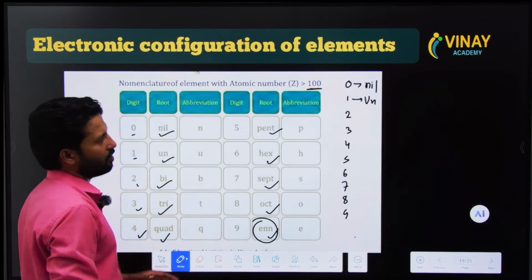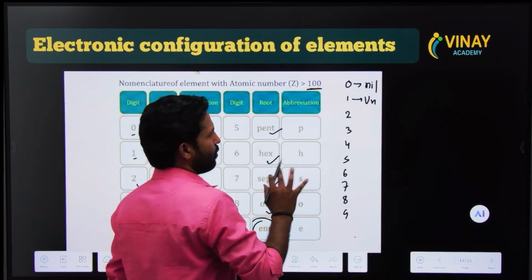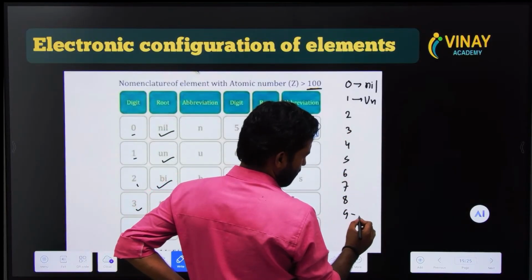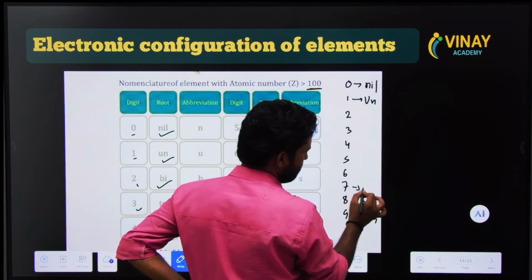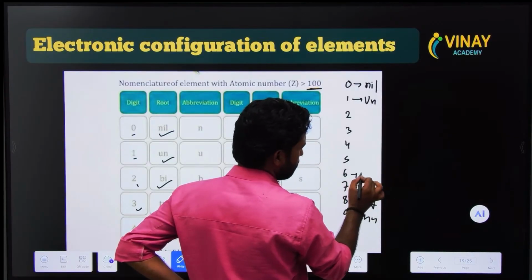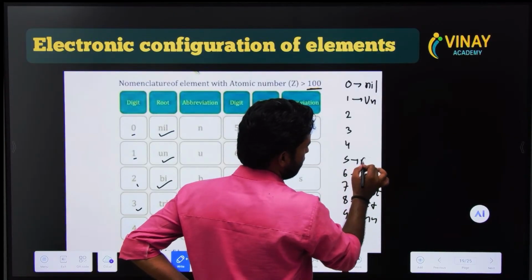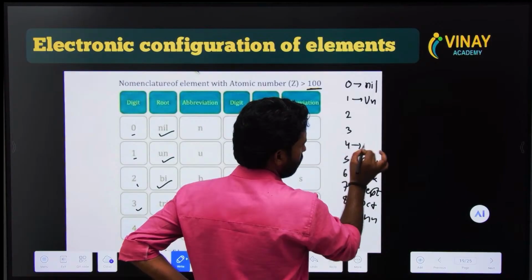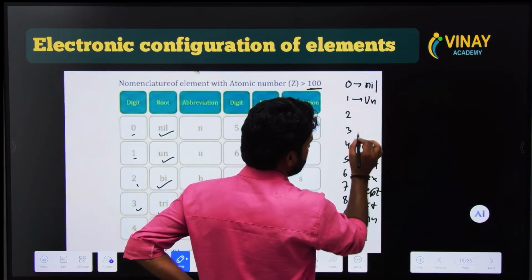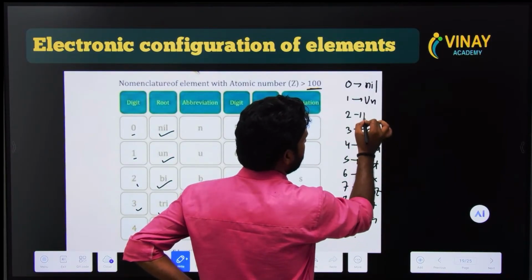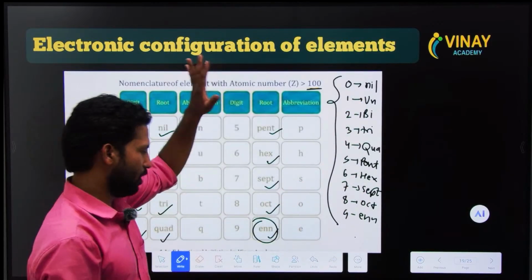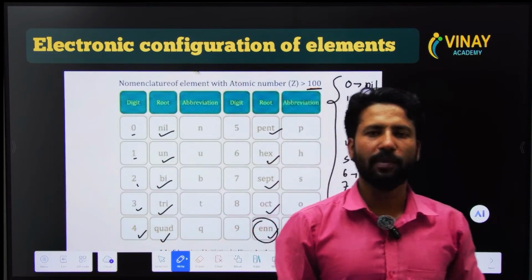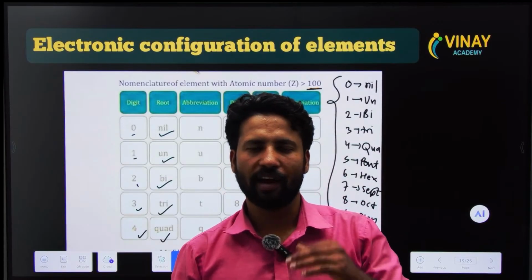You have to remember it because you have to make the IUPAC name. So this is enn, this is oct, this is sept, this is hex, pent, quad, tri, bi. If you remember this, then you will be able to write the IUPAC name of elements which have more than 100 atomic number.